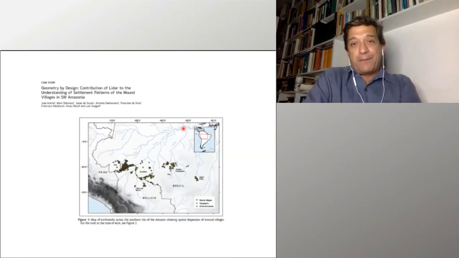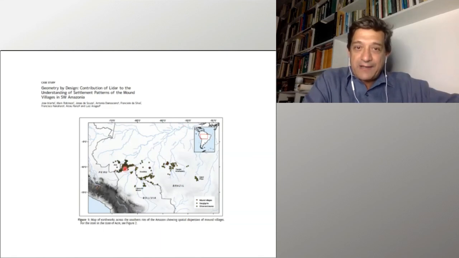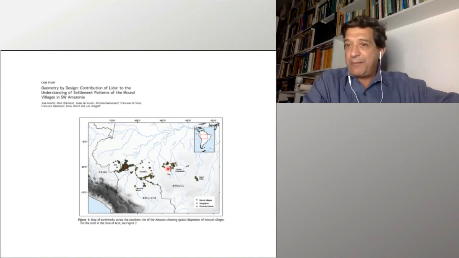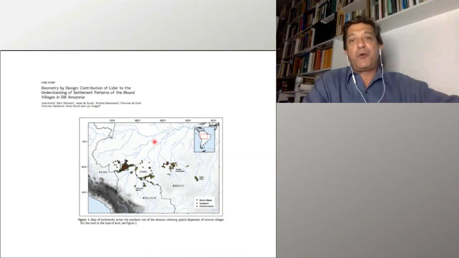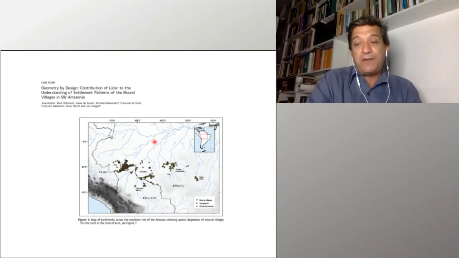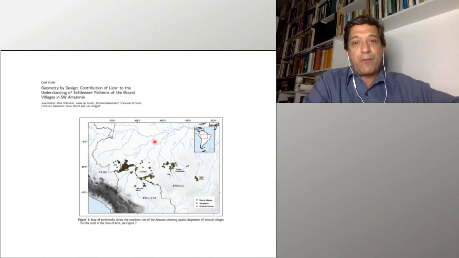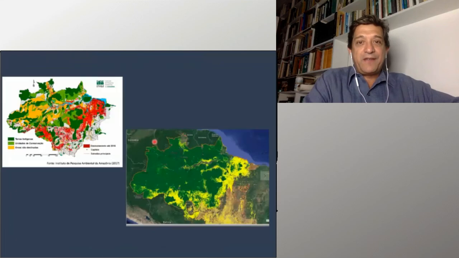Also, recent mapping done in other parts of the Amazon shows that this pattern that we see here in Acre, with a larger concentration, prevails across the southern rim of the Amazon. I suspect that if we begin flying LiDAR inside the Amazon, we're going to find these things all over the place. And we actually have some preliminary evidence that shows that. So, again, we have to take into account the impact of these people living there on the shaping of the contemporary Amazon. That's just an example of the sites and the excavations.